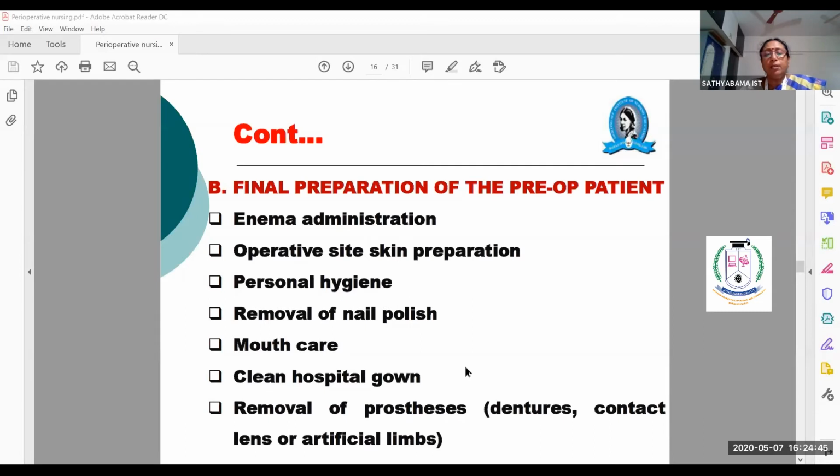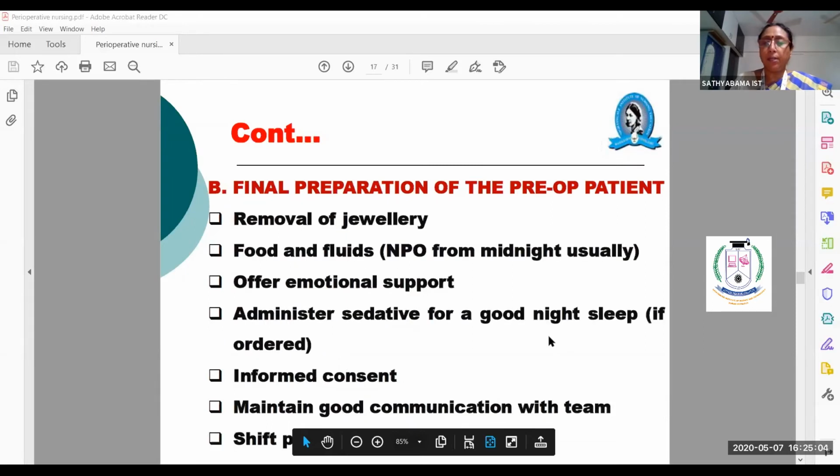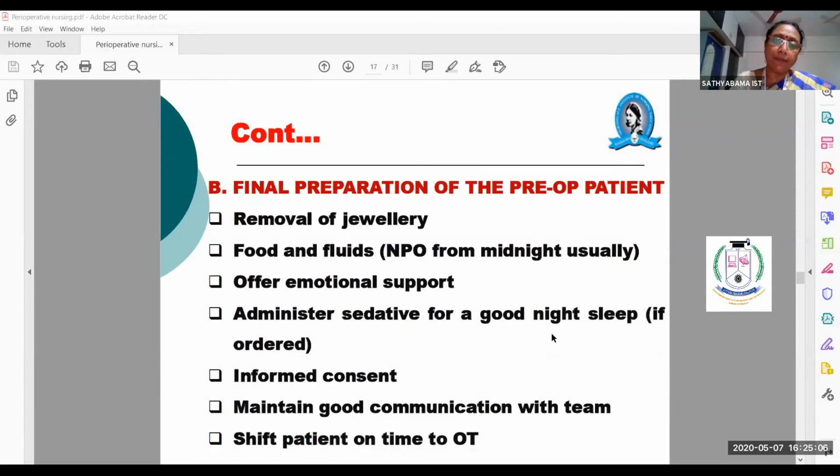Then removal of prostheses like dentures, contact lenses, and if the patient has an artificial limb, all these things are to be removed. Beauty lenses in the eyes also are to be removed, because they again will cause infection.